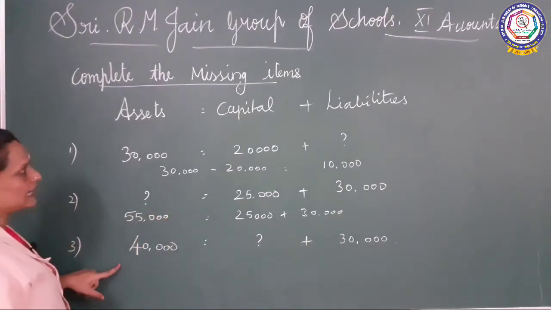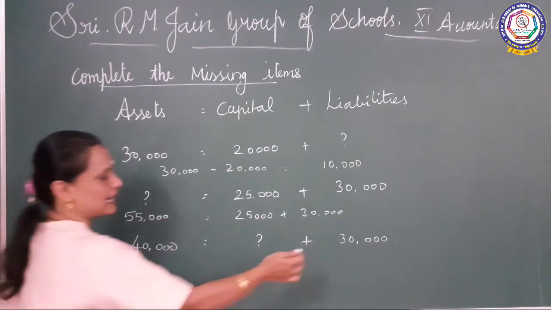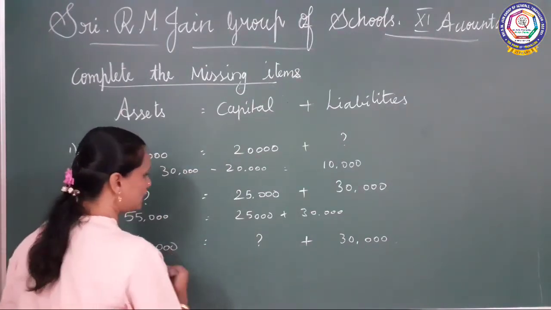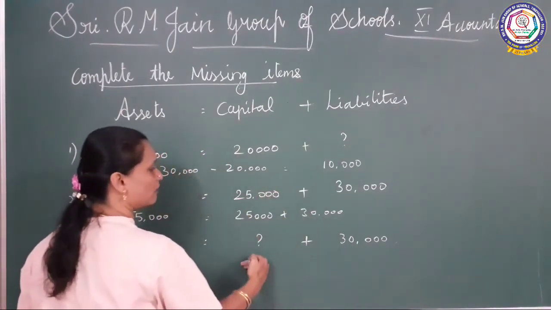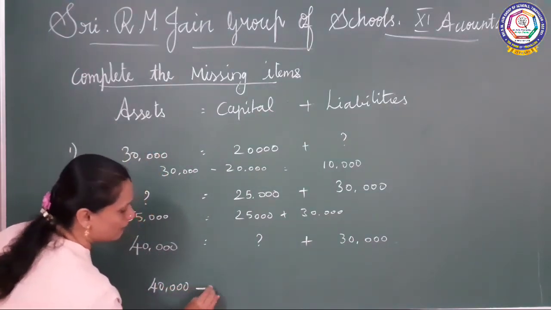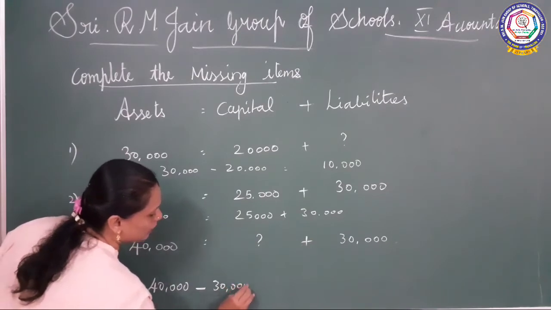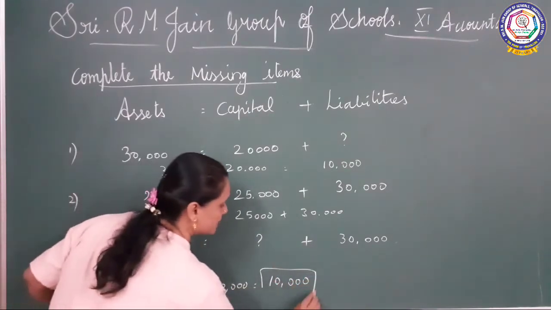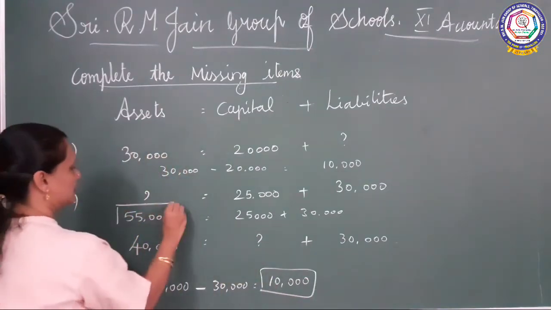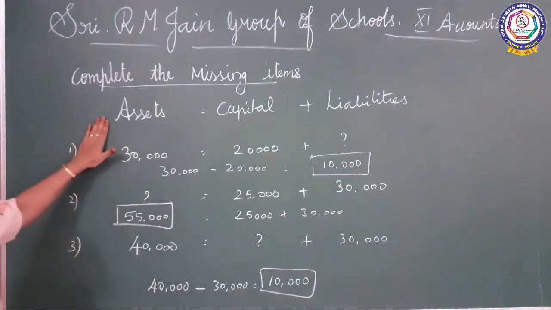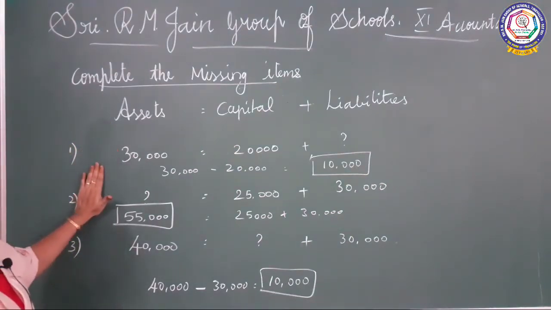Okay, and then they have given asset and liability. So you have to find out the capital; if you are subtracting both, automatically you will be getting the capital. So 40,000 minus 30,000, you will be getting 10,000. Okay, do you understand this? See, if they are asking to complete the missing items, you have to find out like this.